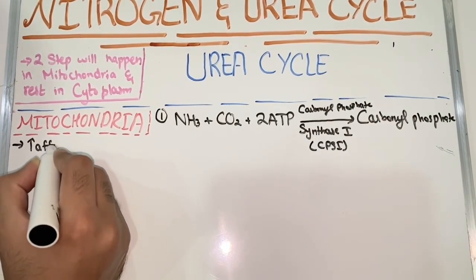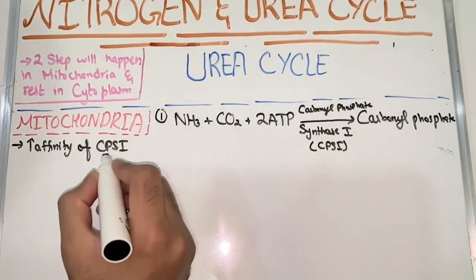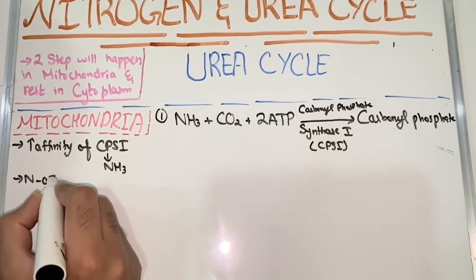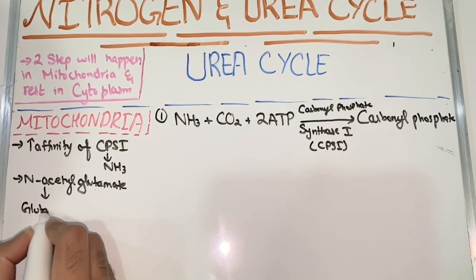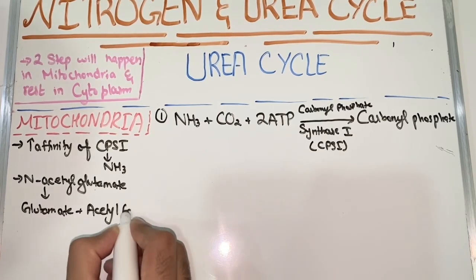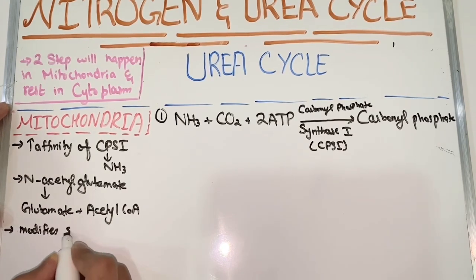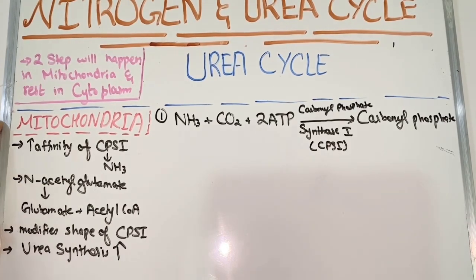Please understand it is the rate limiting step. To increase the carbamoyl phosphate synthase 1 affinity, there is a molecule which is N-acetyl glutamate, which forms with the addition of acetyl CoA and glutamate. Its function is to modify the shape of carbamoyl phosphate synthase 1, because of which urea synthesis increases.